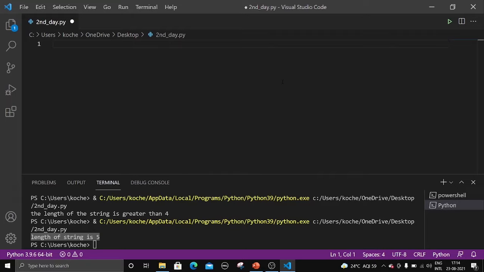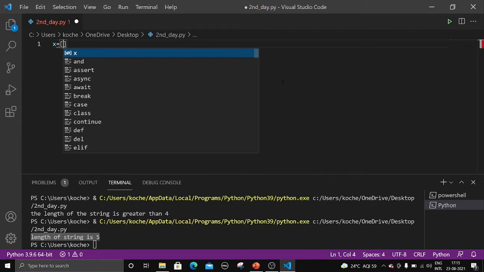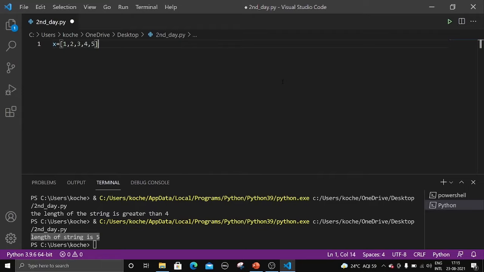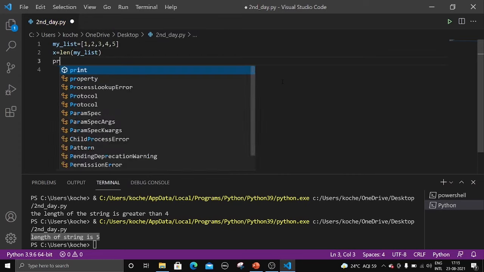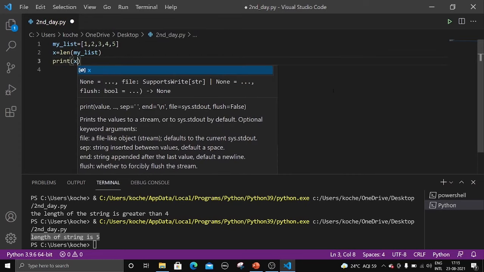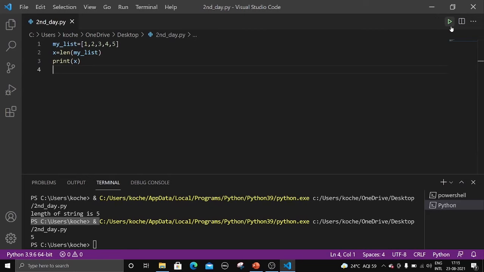And let me show an example with a list also. Let us take an example, x = [1, 2, 3, 4, 5]. We can find the length of the list as well, similarly same as string. So let me take a variable x = len(my list). So let's print once. What it will print, let me show you. Print x, control plus S, and let me see this. We got 5. Why we got 5? Because the number of elements in the list are 5, right?